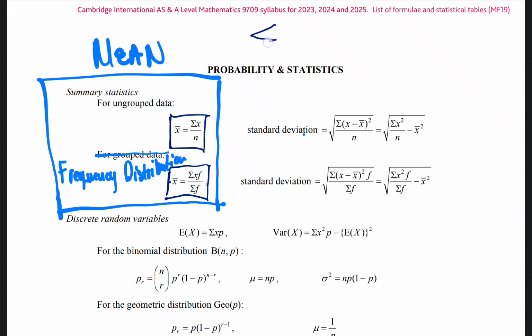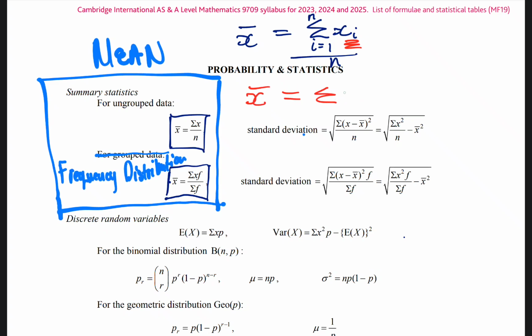Okay, remember that summation is the capital sigma. Now, sometimes you can see we can say mean x bar is equal to the summation of x, we put an i, from 1 to n, over n. You say to me, what is going on now? When we put this i, we are saying the number of x values that you are adding. For example, if I have 4 things, the mean is going to be the summation of x from, when you see this i as a subscript, it means we are going to tell you how many x values there are.